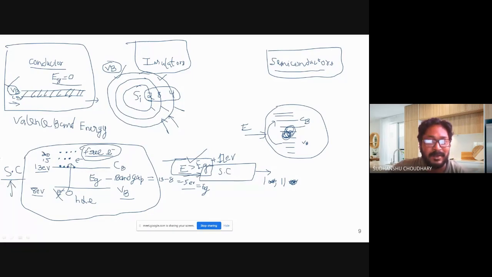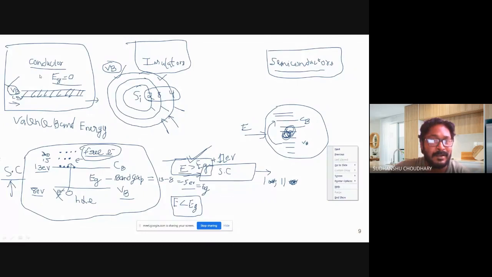When you are applying E less than Eg, that is, the band gap, it will not conduct. So if you are applying energy which is less than the band gap energy, it will not conduct. It will conduct only when you are applying energy greater than the band gap energy. That is the difference between a semiconductor and a conductor.